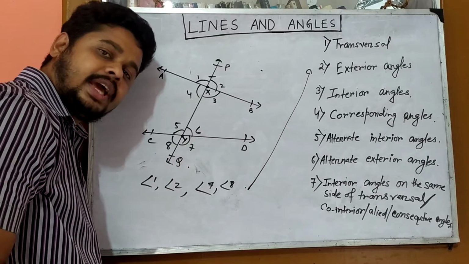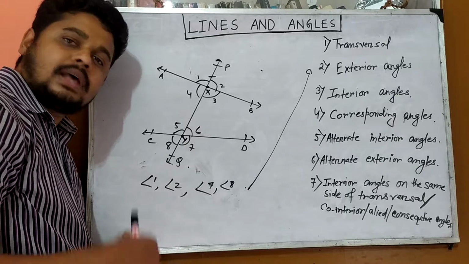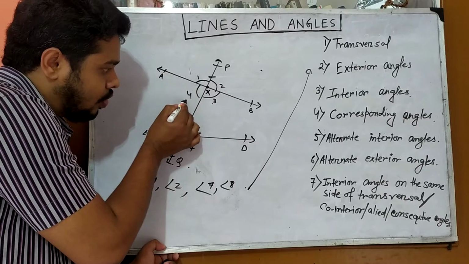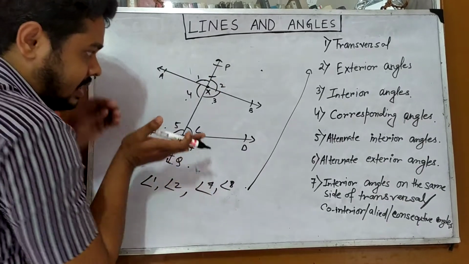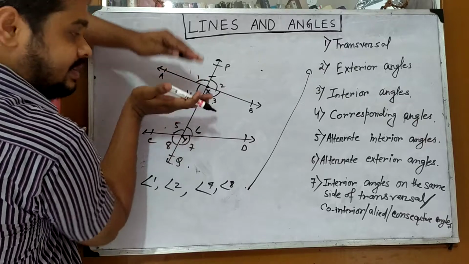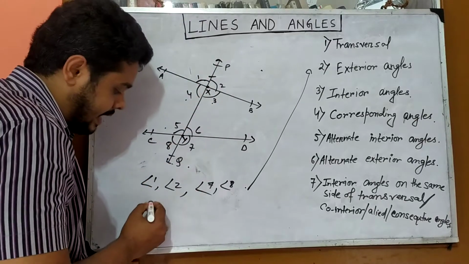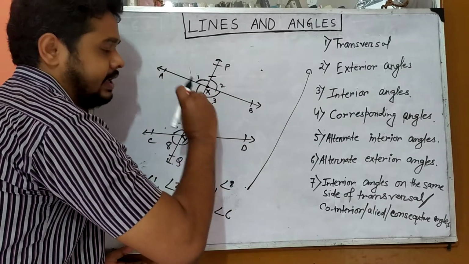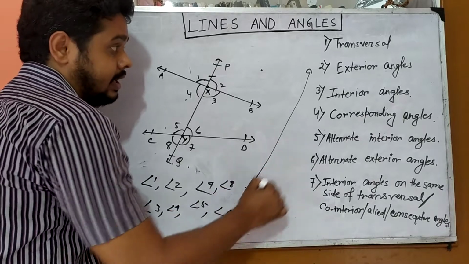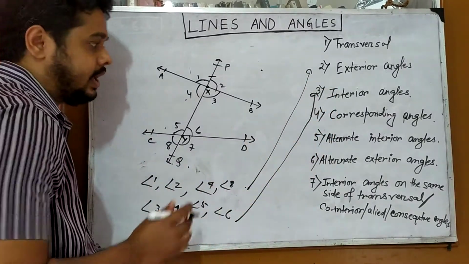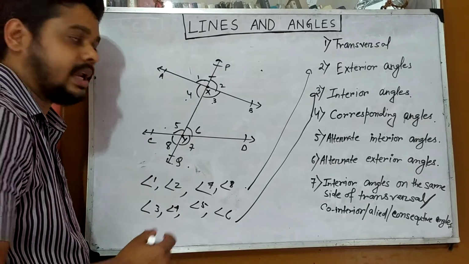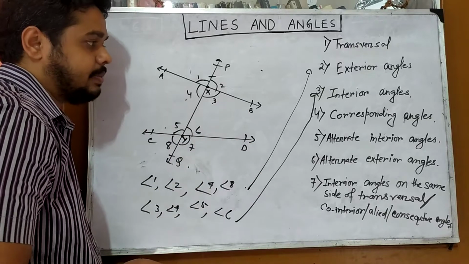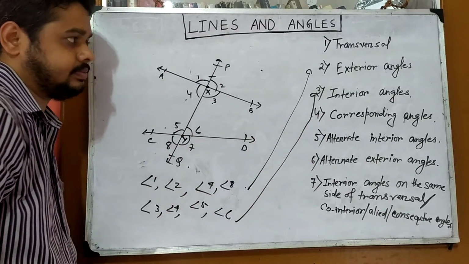Now the next point is interior angle. Exterior means outside, then interior means inside. So angles 3, 4, 5, 6, see, they all lie in the interior part or inside part. So angle 3, angle 4, angle 5, angle 6, they are interior angles. Okay, and the exterior angles are 1, 2, 7, 8. Now we are coming to the next point, corresponding angle.